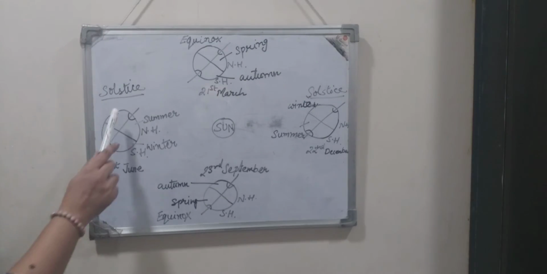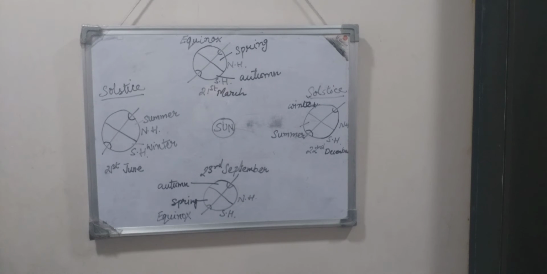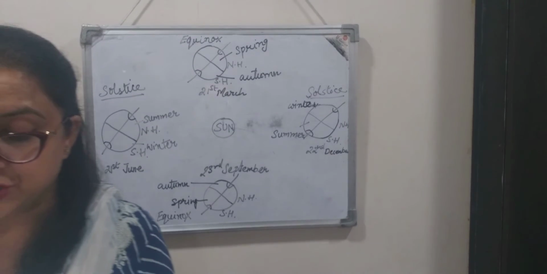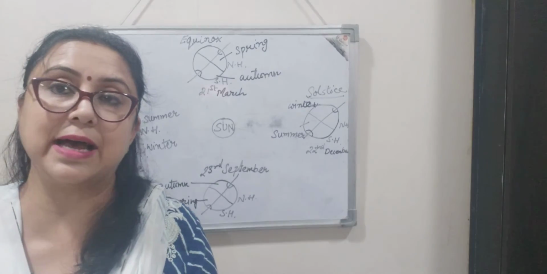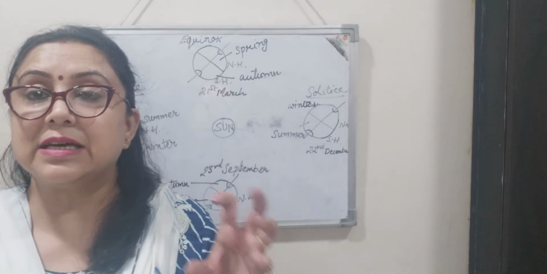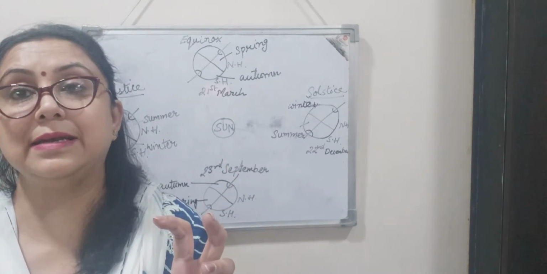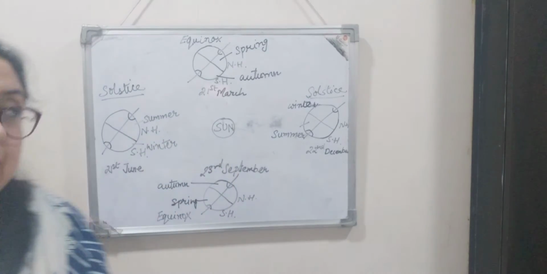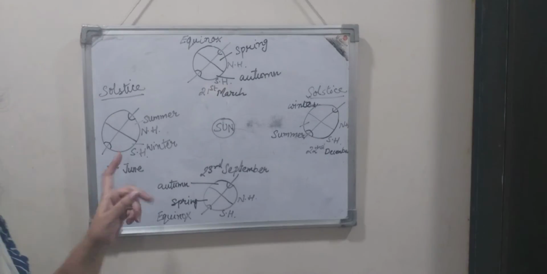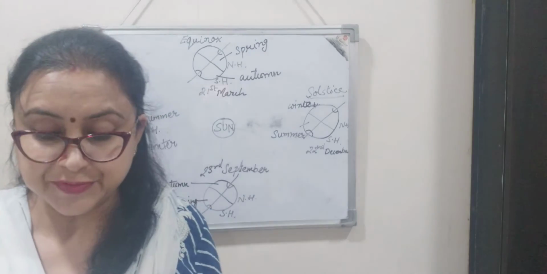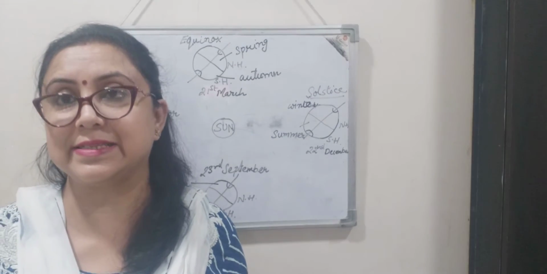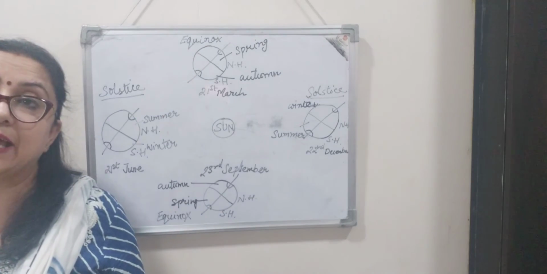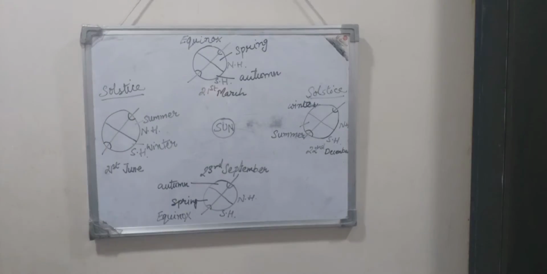Now let us talk about solstice. So what is solstice? I explained to you just now. The midday sun shines vertically overhead. The earth is at such a position that the sun rays fall vertically either on the Tropic of Cancer or on the Tropic of Capricorn, right? So what is the result? The days are the longest, the longest day of the year. Now let us see the diagram.